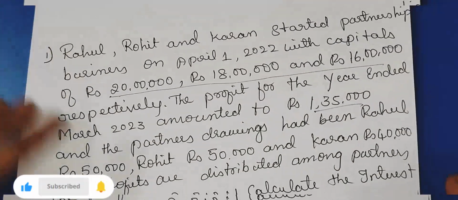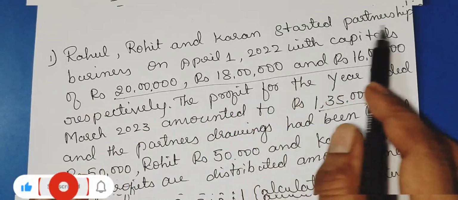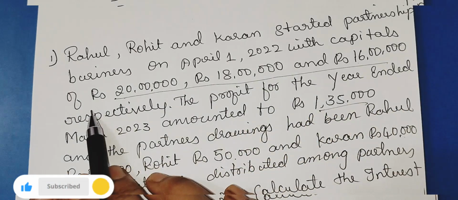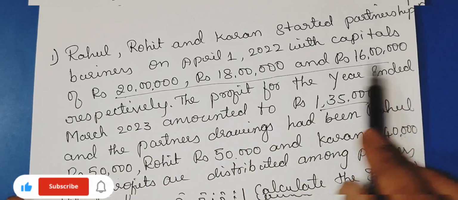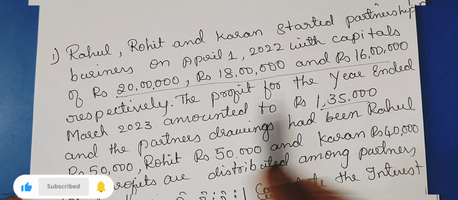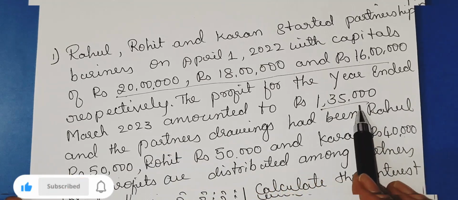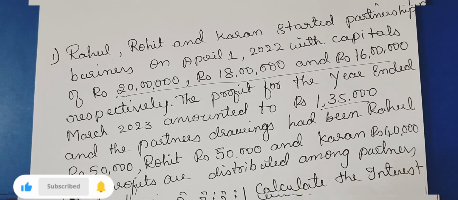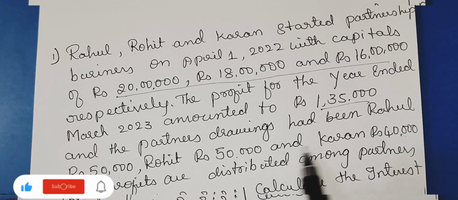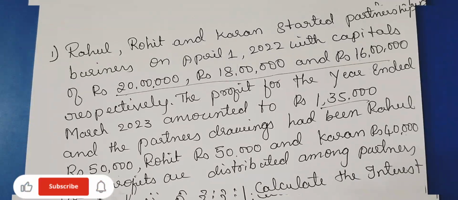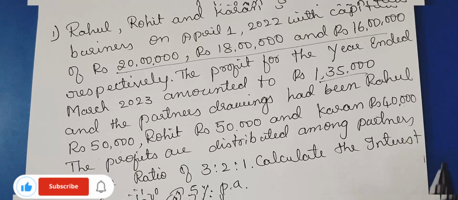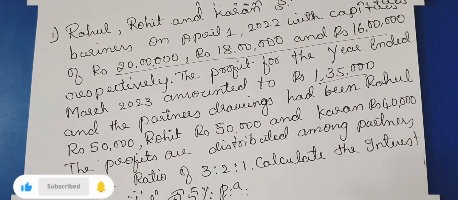Now let us understand these things with an example of the question. Rahul, Rohit and Karan started a partnership business on April 1st, 2022 with a capital of rupees 20 lakh, 18 lakh and 16 lakh respectively. The profit for the year ended March 2023 amounted to rupees 1 lakh 35,000, and the partners' drawings had been Rahul rupees 50,000, Rohit rupees 50,000 and Karan rupees 40,000. The profit is distributed among the partners in the ratio of 3:2:1. Calculate the interest on capital at 5% per annum.